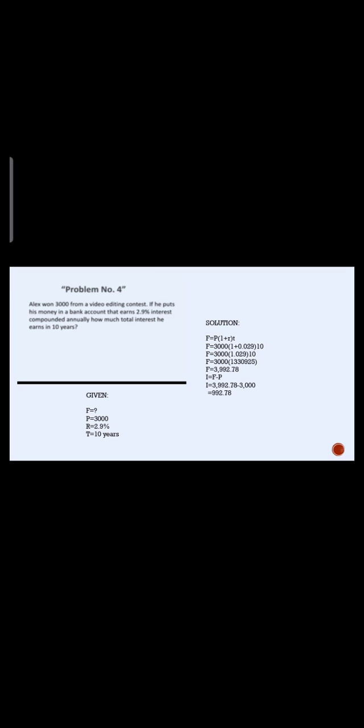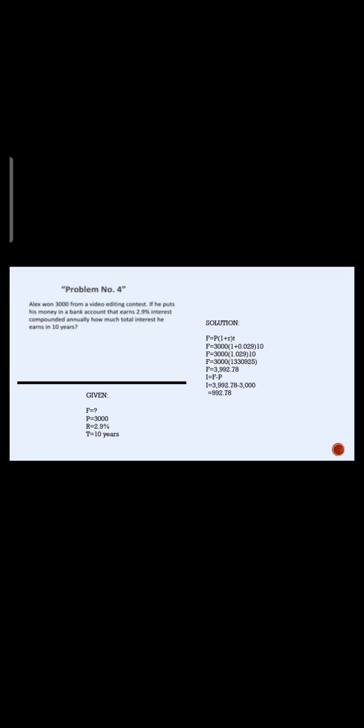Solution: the formula is F equals P times 1 plus R times T. So F is equal to 3,000 times 1 plus 0.029, that is the percent, raised to the 10 years.